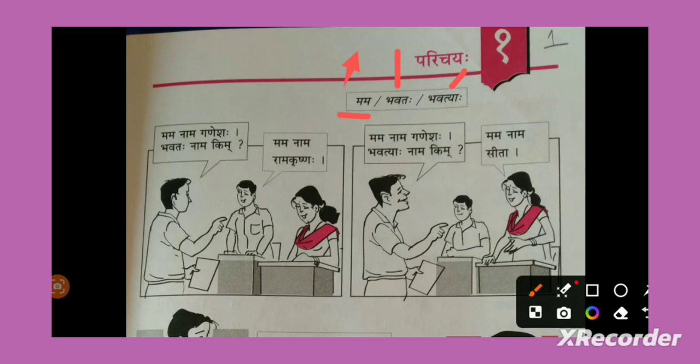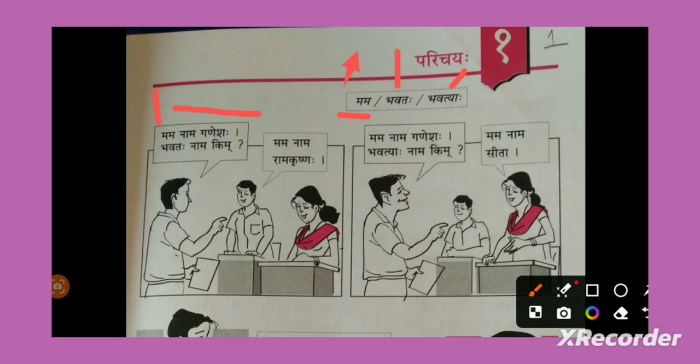See the first example. Mama nama Ganeshaha. My name is Ganesh. Mama means my, nama means name, Ganeshaha, Ganesh. In English we will write Ganesh, right? In Sanskrit we will end it properly. We will write Ganeshaha.